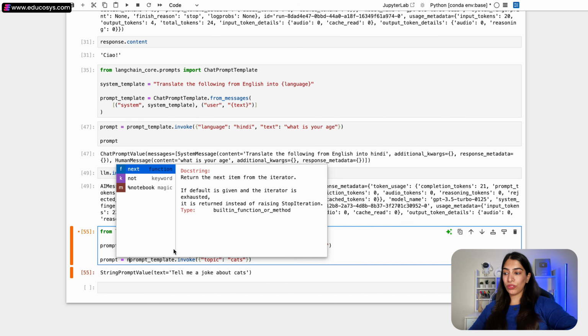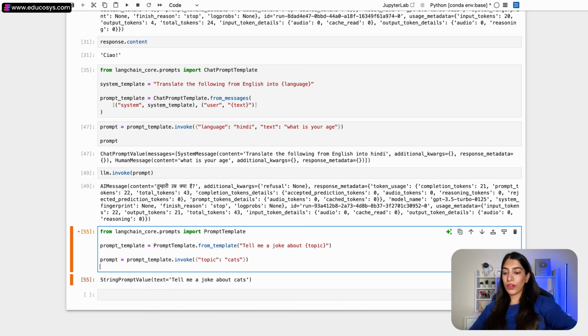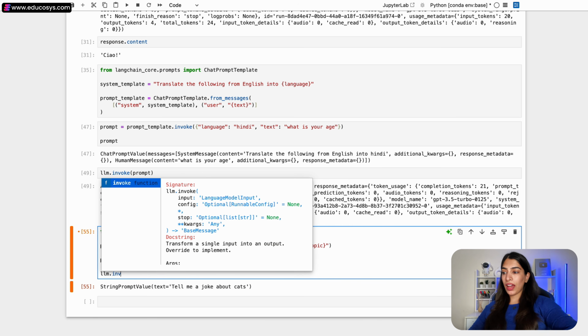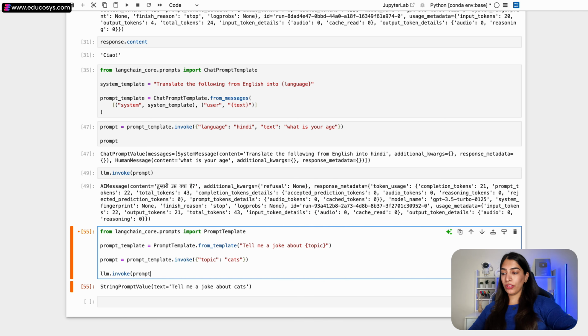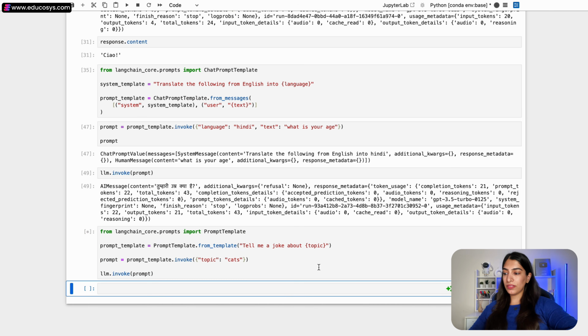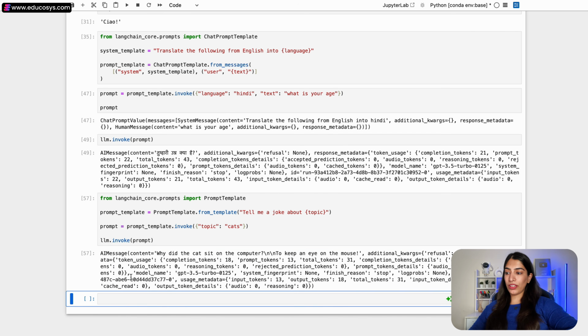So I'm going to assign it to the prompt. And then when we do LLM.invoke, I can pass this prompt value. Okay, and now let me run this. And you can see the output, right? Why did the cat sit on the computer? So this is a joke, okay, to keep an eye on the mouse. Okay, so this is supposedly a joke.